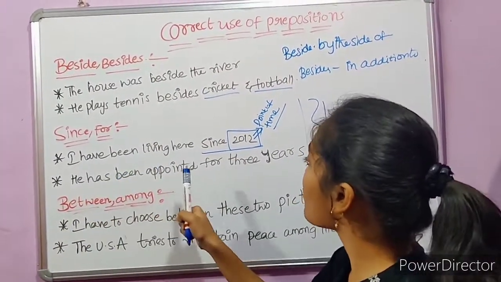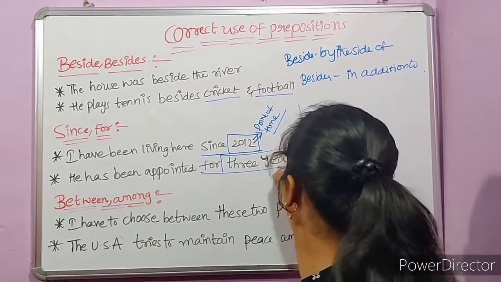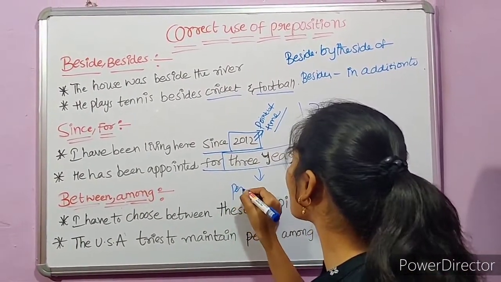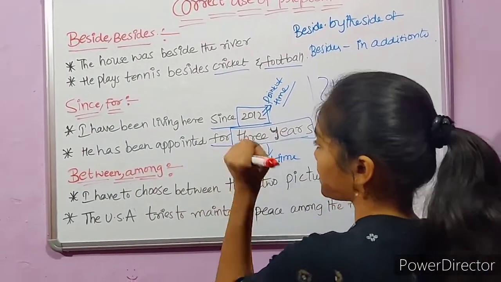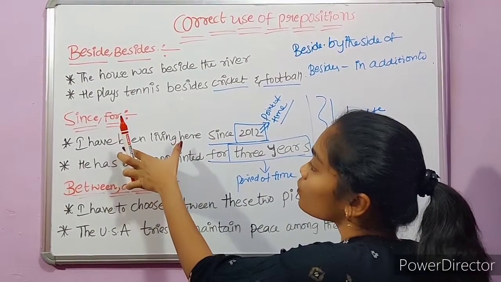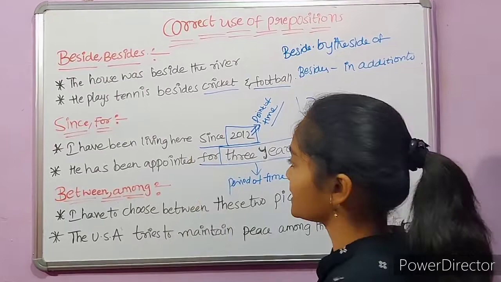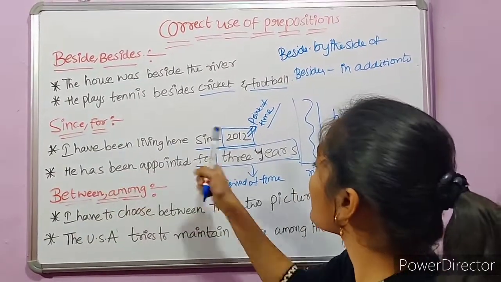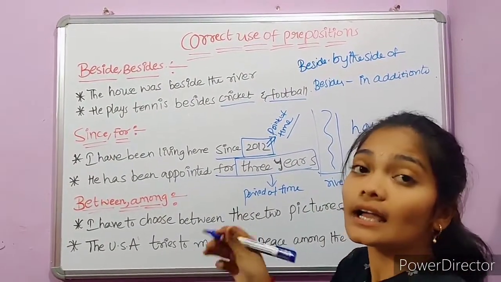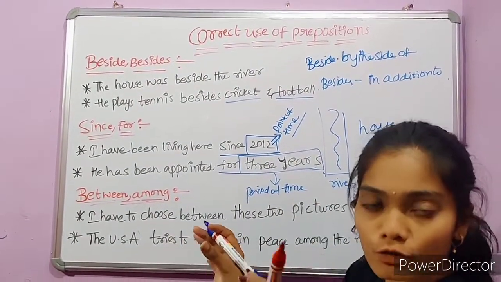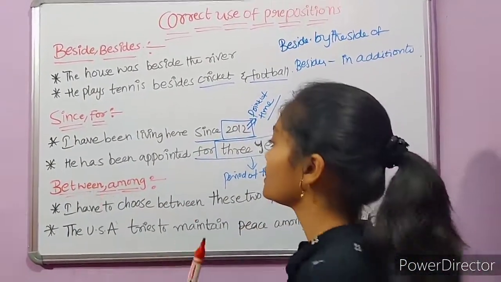He has been appointed for 3 years. Here, 3 years represents a period of time. Therefore, we use for. If I want to express the same thing using for, I can write this sentence as I have been living here for 8 years. That means if I use for, it represents a period of time.